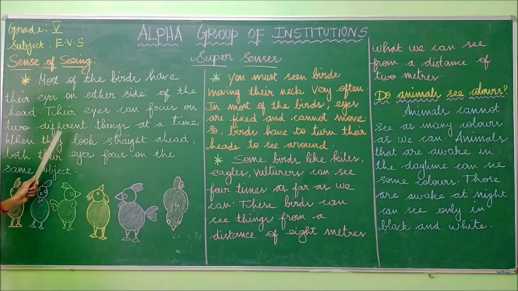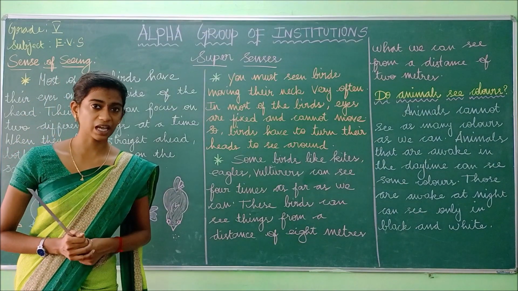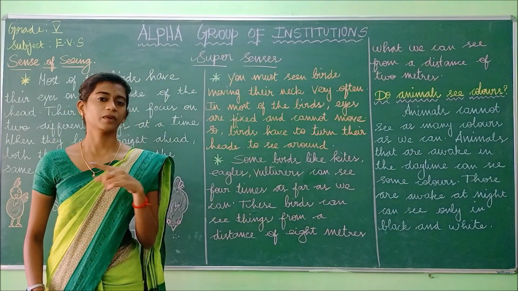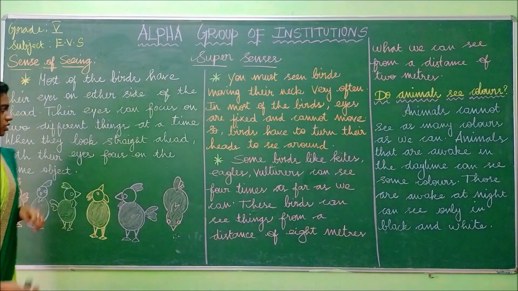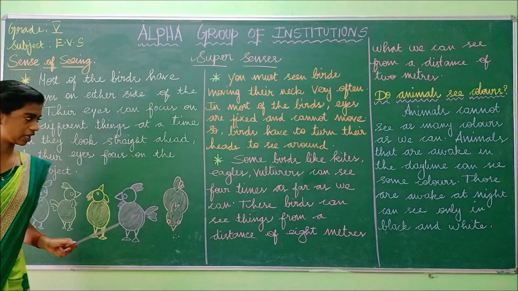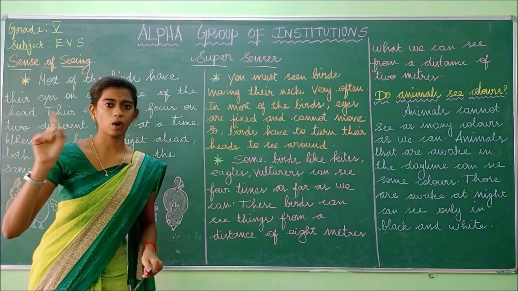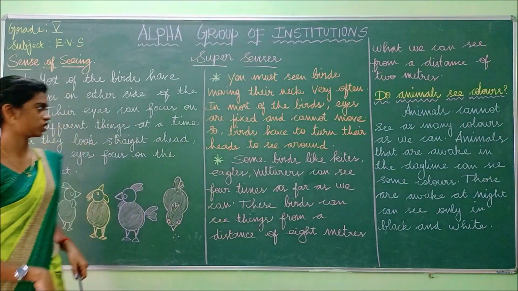Their eyes can focus on two different things at a time. So at the same time, what happens? The birds are able to see two different things, not a single thing, because of having eyes on either side. When they look straight ahead, both their eyes focus on the same object. So what has been said here? If the birds look straight, their eyes focus on the same object, so they are able to see only one object.